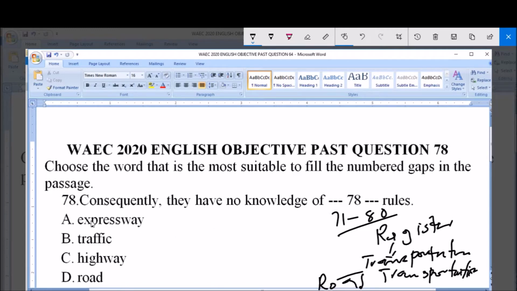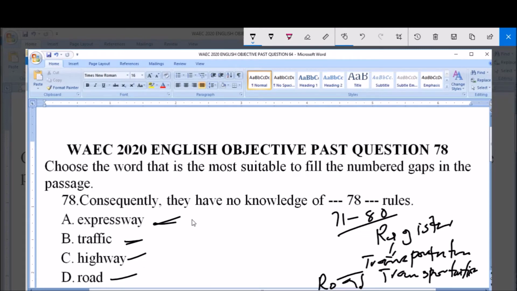And the sentence here says, consequently they have no knowledge of dash rules. A. Expressway. B. Traffic. C. Highway. D. Road.